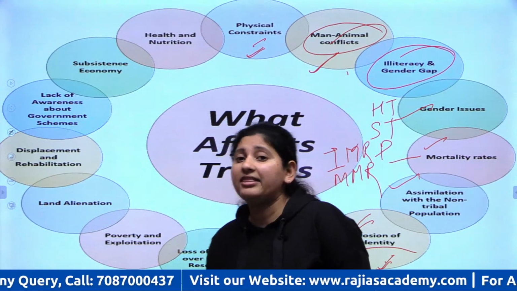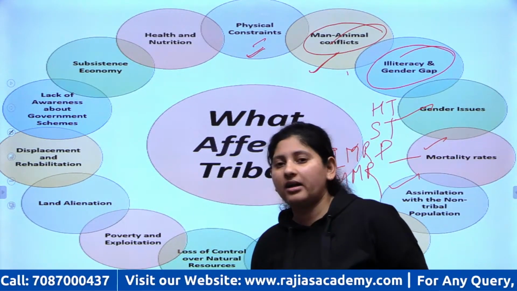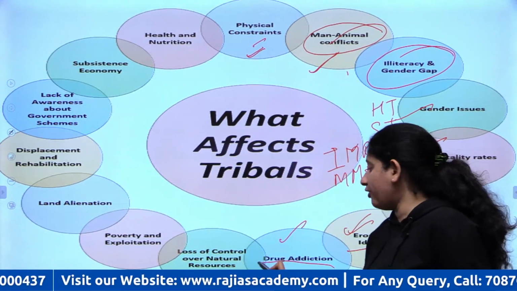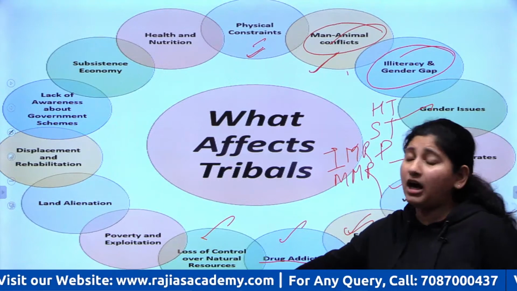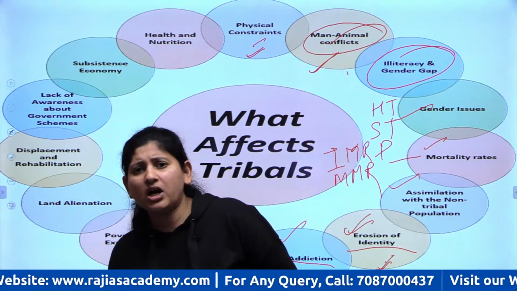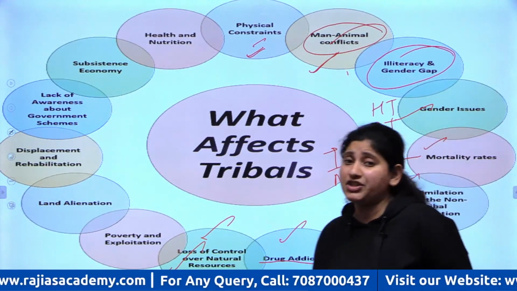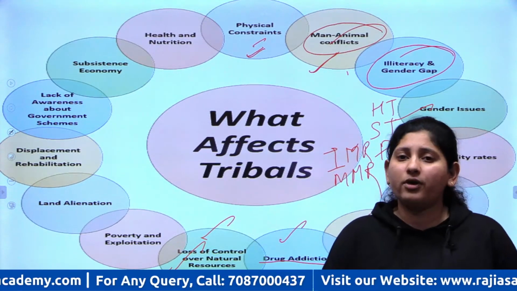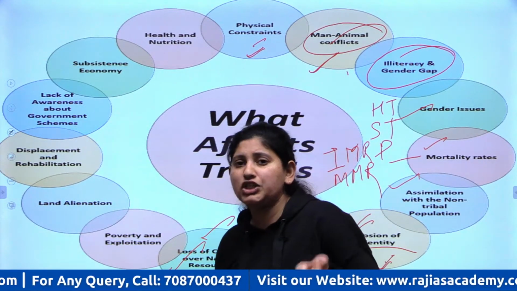Then tribals, again, they fall into the trap of drug addiction. Not only the narcotics, but the local drugs, the weed, which are found in jungles. A lot of tribals fall prey to drug addiction. Because a lot of resettlement and rehabilitation takes place, and we are cutting down jungles at an immense speed, they lose control over their natural resources, because their main source of livelihood is from the forest, collecting fruits, Ayurvedic medicines, honey, shrubs, etc.